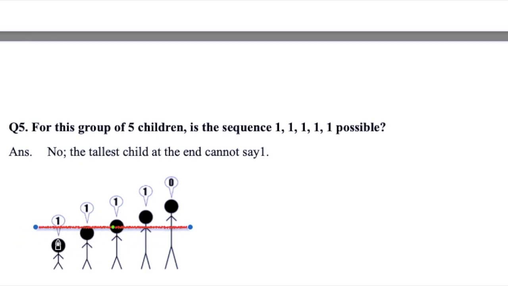He's also saying 1. But the last one has to say 0, because the boy on this side is smaller but on the right hand side no one is standing there, so this arrangement of all 1 is not possible. Okay, I hope you understand this. They are checking both sides, left side also and right side also.